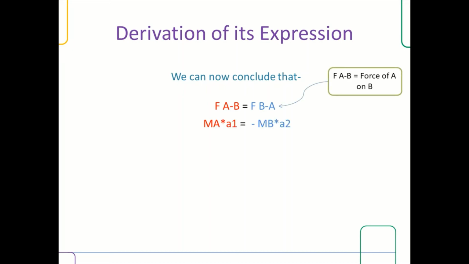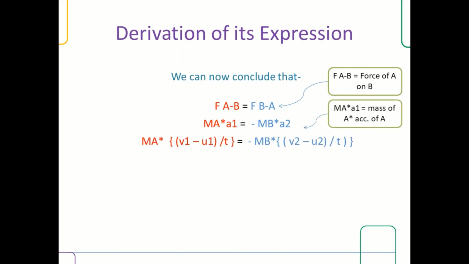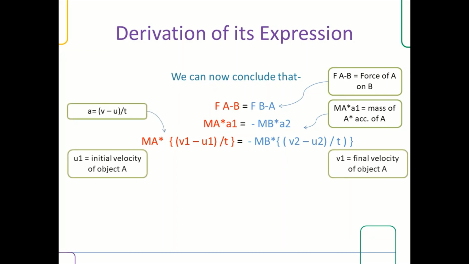Let us learn how to derive the expression of this law. From the previous theory, we can now conclude that the force of A exerted on B equals the force of B exerted on A, which means mass of A times acceleration of A equals mass of B times acceleration of B in the negative direction to A. We know that acceleration equals final velocity minus initial velocity, whole divided by the time taken for the object to accelerate.